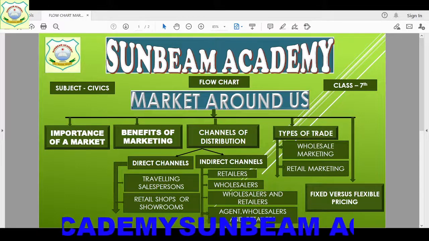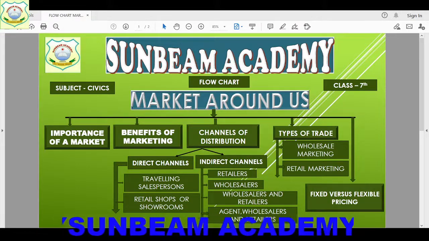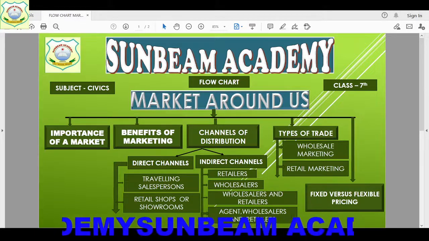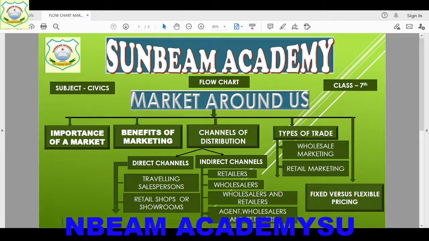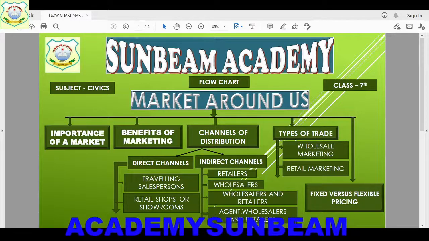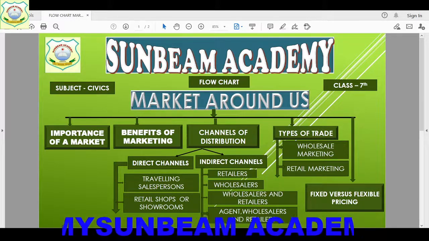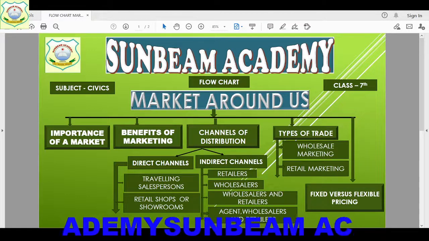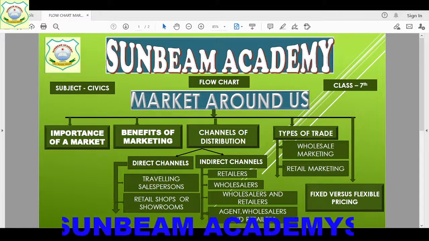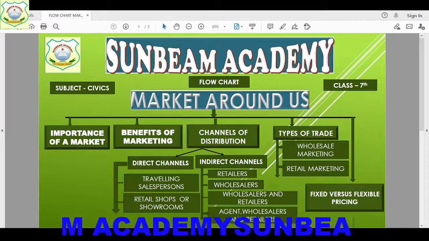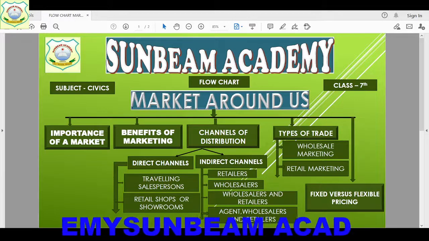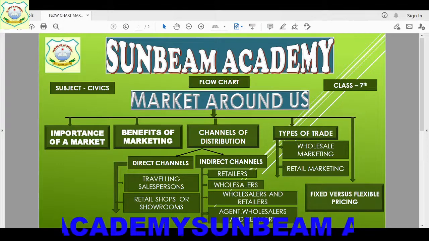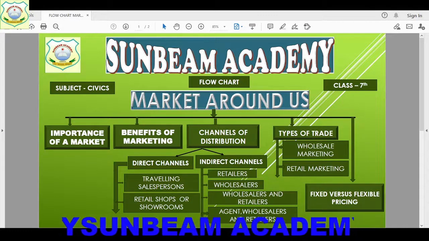Mostly the traditional market, जो पहले की market होती थी, they focused on distribution of goods and services and they were maximizing profit. पहले के लोग ज्यादा प्रॉफिट पे ज्यादा ध्यान देते थे, right? What the customer needs, what is their desire, what exactly they want, उससे उनको कोई फिक्र नहीं थी, right? The needs and wants of the customer were not studied or taken into account in traditional market.